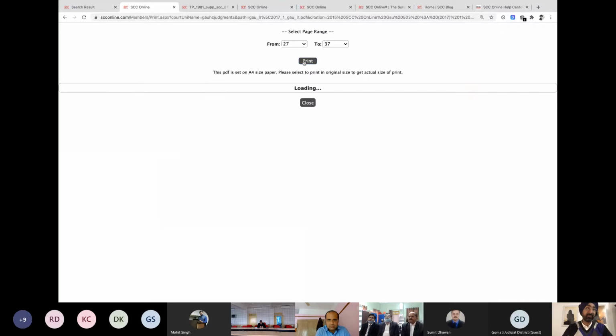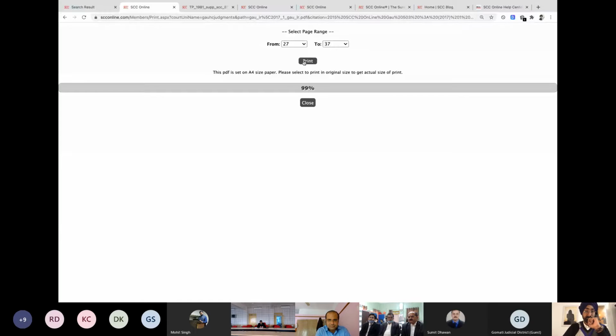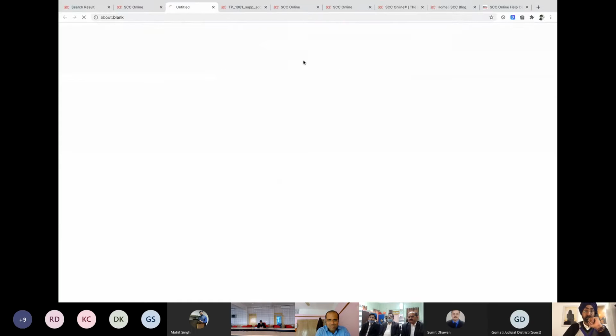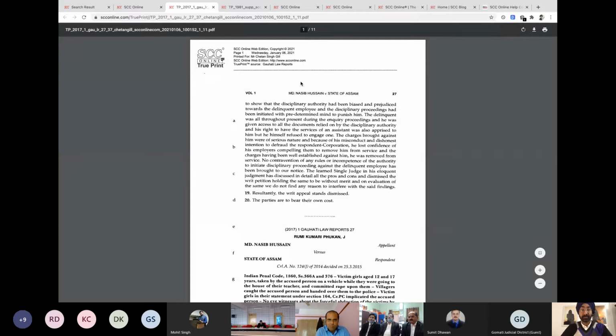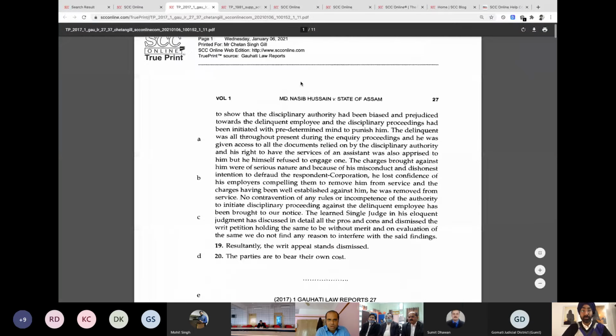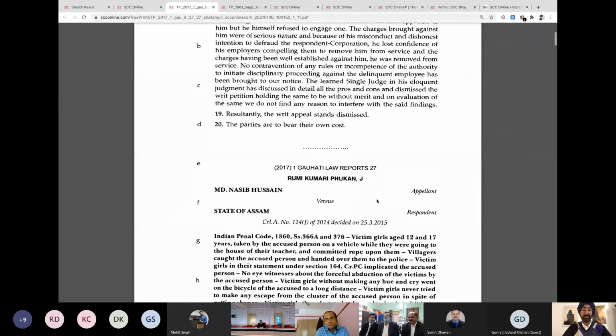It's not a mandate that you have to have the SEC citation itself. Now we see this. This is the Gaudy Law Report printout, 2017 1 Gaudy Law Report 27, and that's where you have the exact.